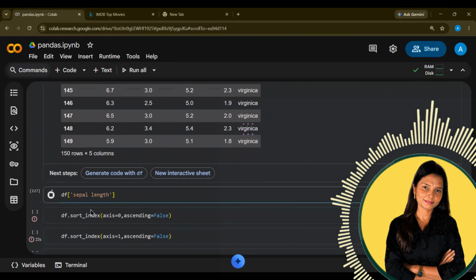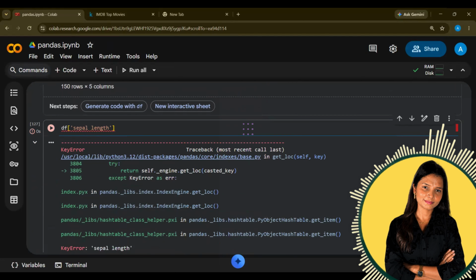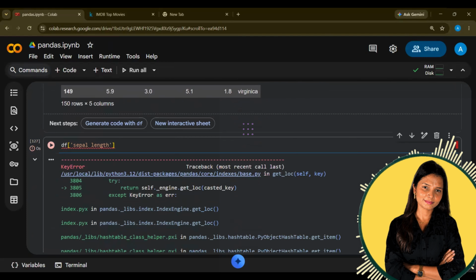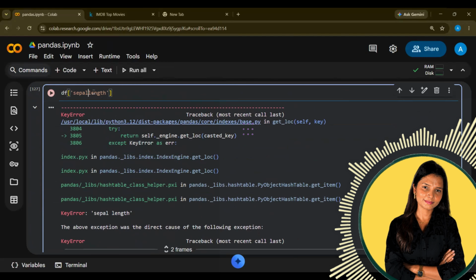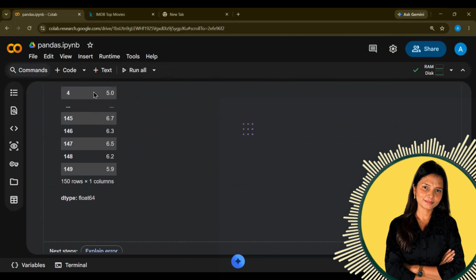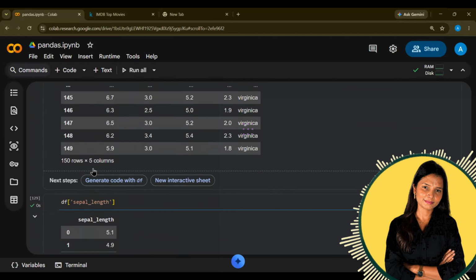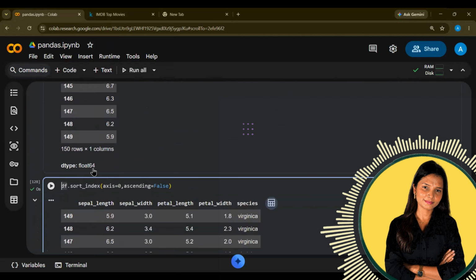Now I want to select a single column. I can extract it, which is sepal length. I think we need to add an underscore. Yeah, you can see this is sepal length, and that was the correct name of the column.